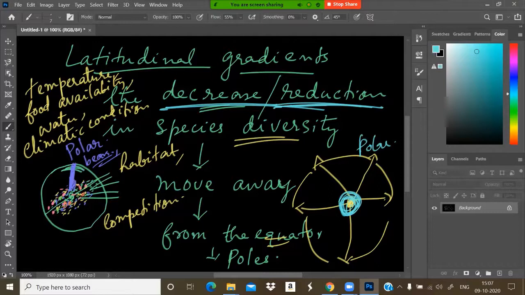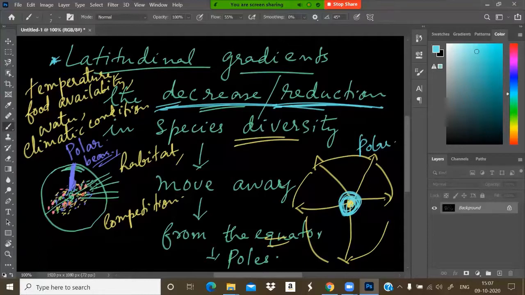So that is latitudinal gradients. Many numbers are also there in your textbook. Just read it. The questions will not come from this topic as descriptive questions, but you can expect some short answer type questions from this topic.